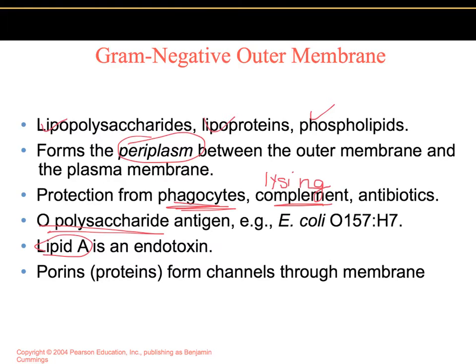This outer membrane does not provide a barrier to all substances, because nutrients have to pass through for cell metabolism. Part of the permeability is due to the proteins in the membrane called porins, and they form channels that permit passage of molecules through the membrane.